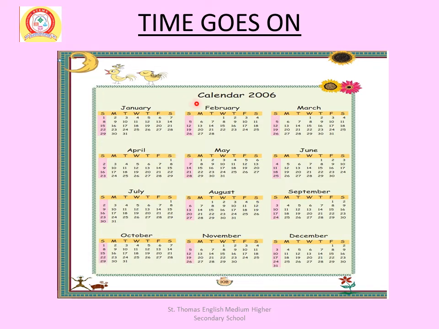Now, this is a calendar of 2006. You know there are 12 months in a year: January, February, March, April, May, June, July, August, September, October, November, December. So, let us now discuss the calendar in the next slide.